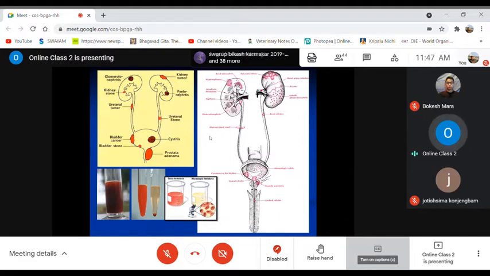In such cases, if you collect the sample, you may get cases of hematuria. That means intact RBCs will be present in the urine sample. That means in case of renal calculi or kidney stones, and not only in the kidney, but also in the urinary system, maybe in the ureter, the urinary bladder, or the urethra, you may come across cases of hematuria.